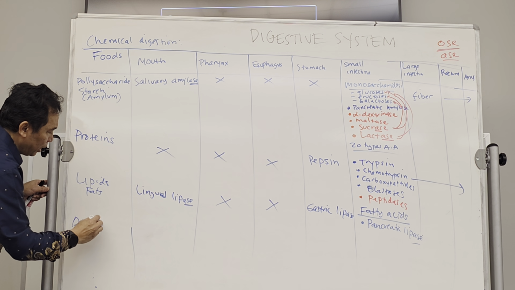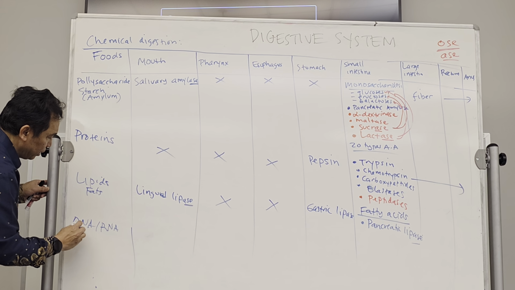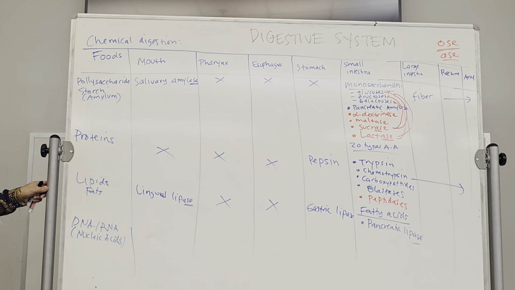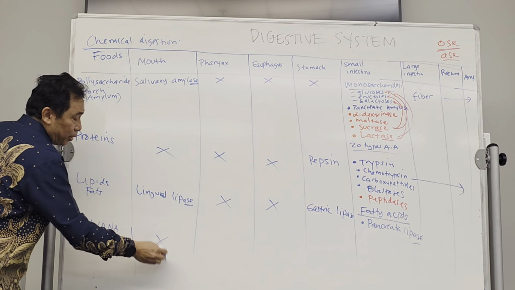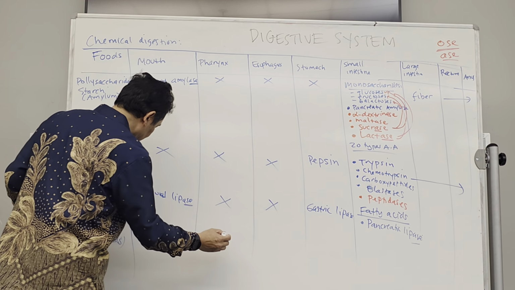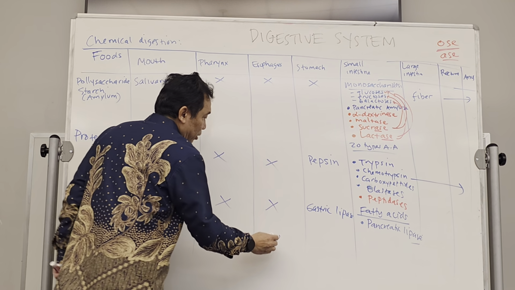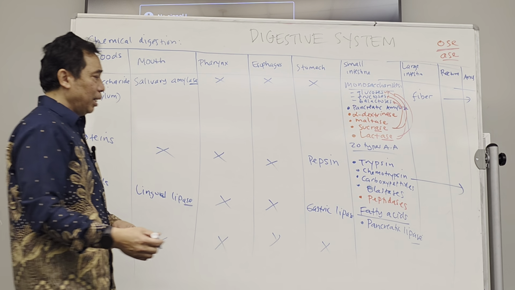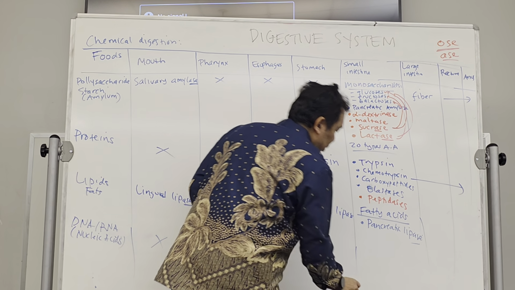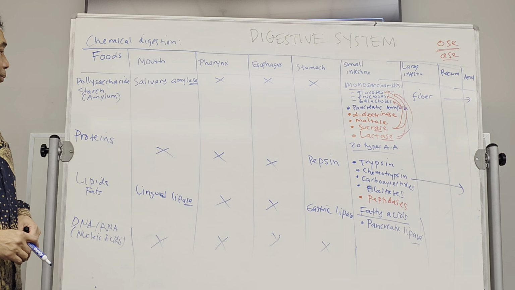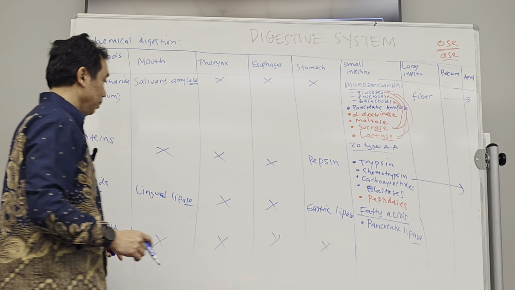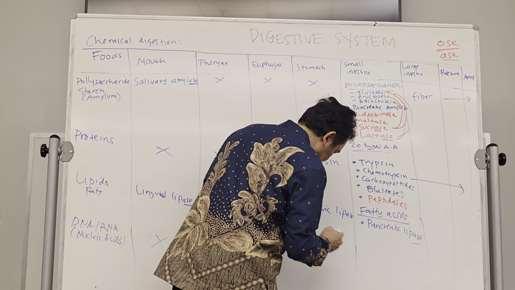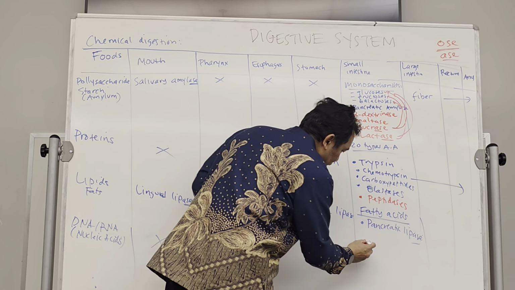The last one, DNA and RNA, or the nucleic acid. There is no chemical digestion for the DNA, RNA in the mouth, in the esophagus, or even in the stomach, because it requires a very neutral pH. But there are some enzymes that are produced by the duodenum mostly.